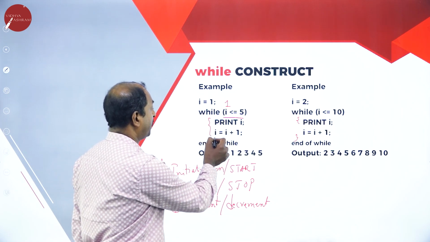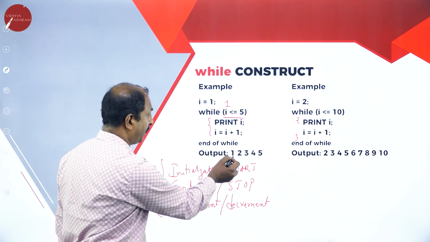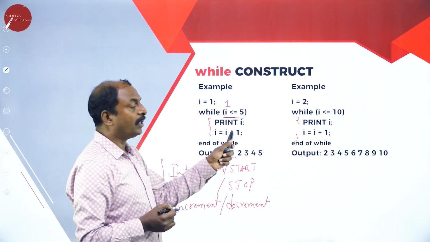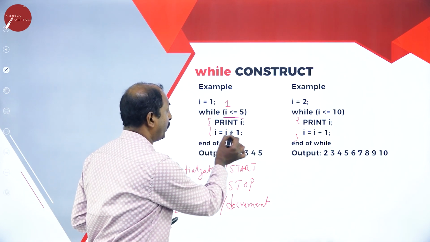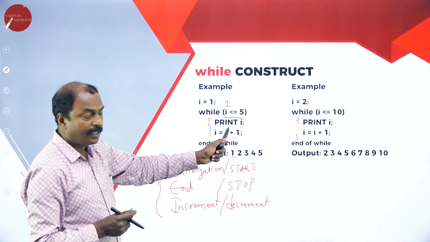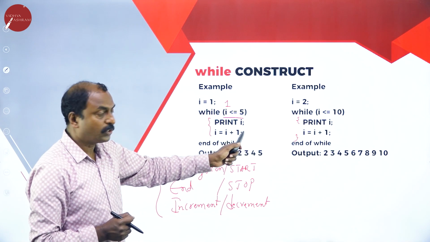It executes the statement accordingly, print I. The value of I is 1, so it is going to print 1. Next, increment or decrement. In this example, it is increment: I equals I plus 1. The I value was 1, and at this line it becomes 1 plus 1, which is 2. I value is 2 here.